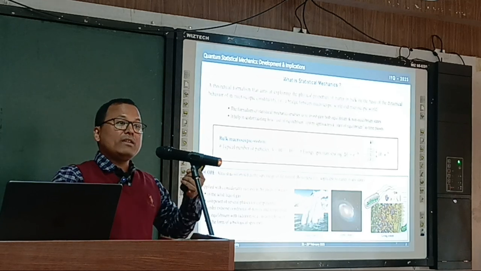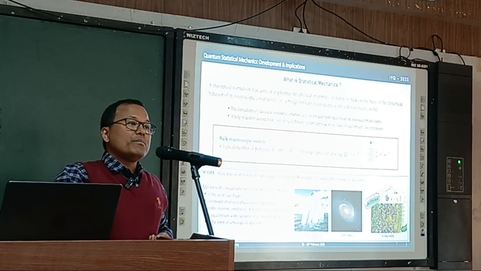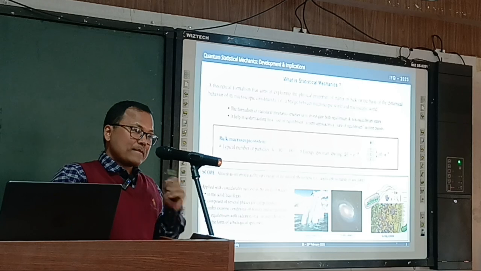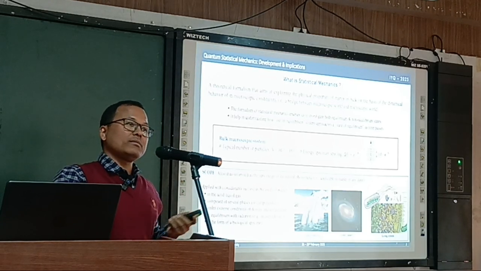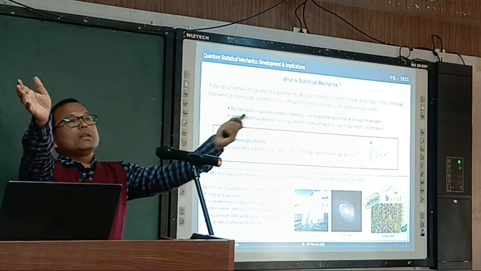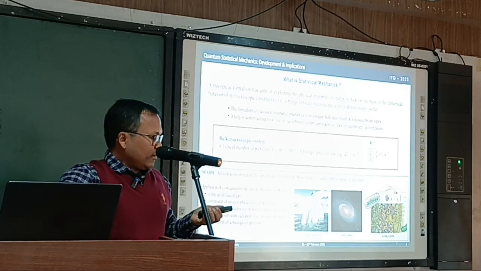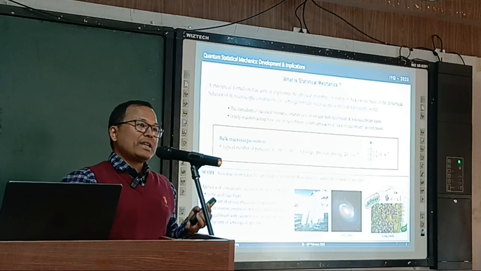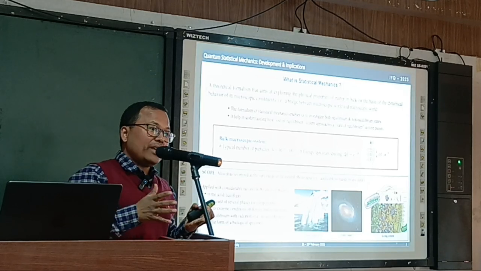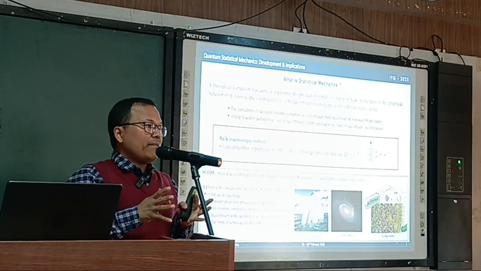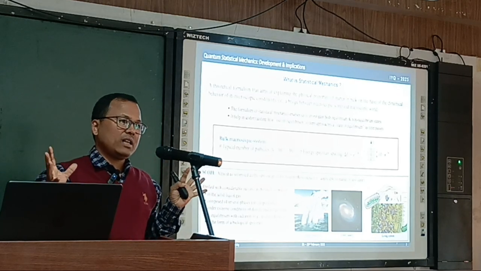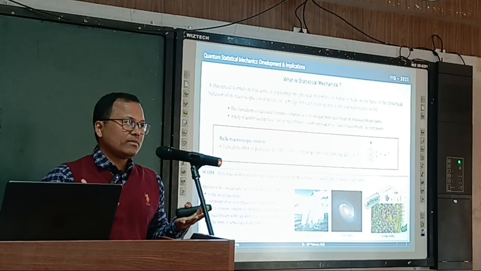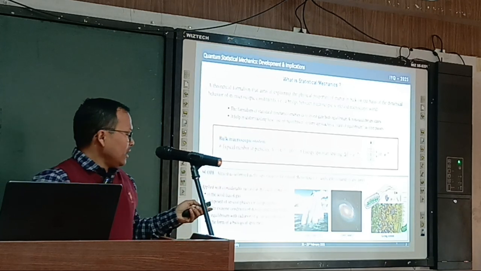It can even also explain biological systems. This is called soft matter systems. So you see, statistical mechanics is a general formalism which applies to a system having a large number of degrees of freedom, or you can say a large number of particles, and how they collectively behave.